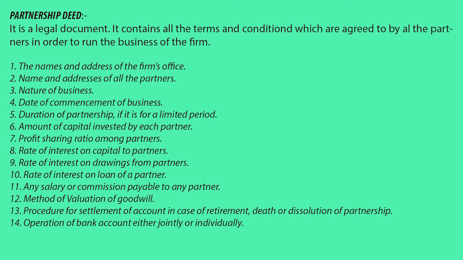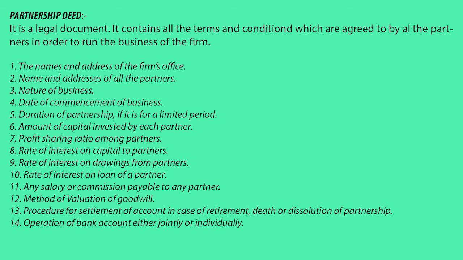Let us see what the different contents of the deed are. There are 14 contents given over here. There are more contents, but only a few are mentioned over here. Among these, a few important points will be taken for accounting purposes as well. Number one, name and address of the firm, wherever the firm is, has to be mentioned. Name and addresses of all partners, who the partners are and where they live. Nature of business, meaning what type of business the partners are going to start. Date of commencement of business, the date when the business is going to be started. So the starting date has to be mentioned.